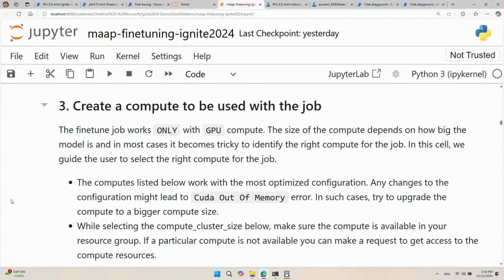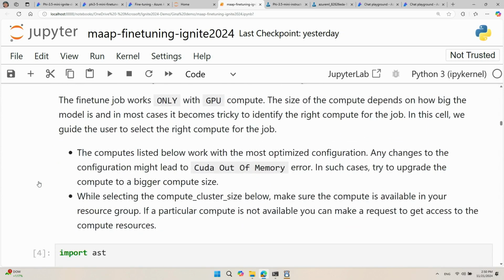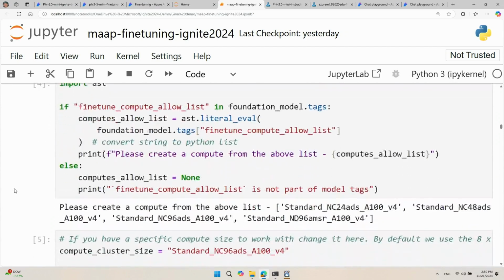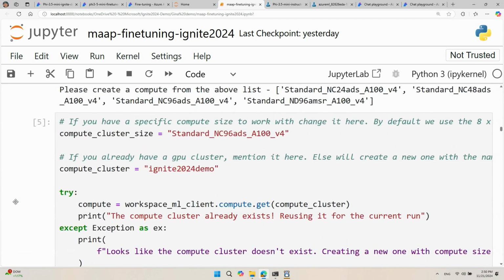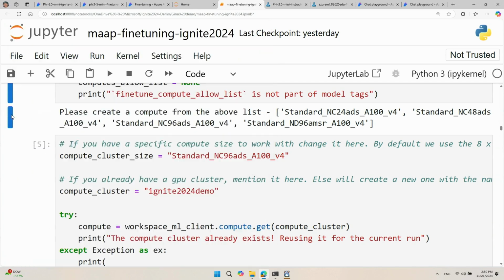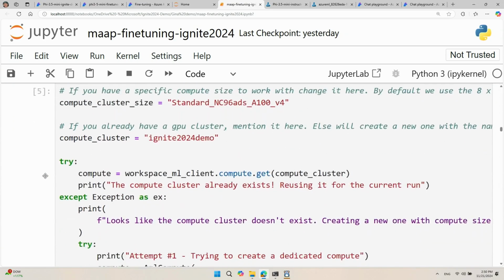And as a next step, you'll be creating a compute to be used for your fine-tuning job. The fine-tuning job works only with GPU compute, but there are different sizes and types of GPU computes that you can use and specify for your own fine-tuning needs. In my case, I used A100 Tensor Core GPU, and as you can see, this script gives you an overview of the types of the different GPU computes you can use as well.